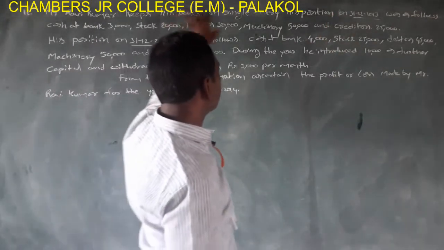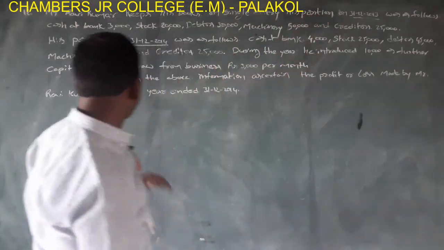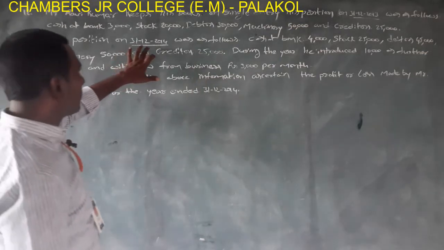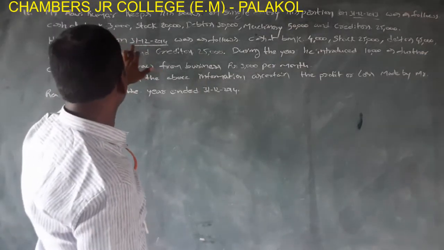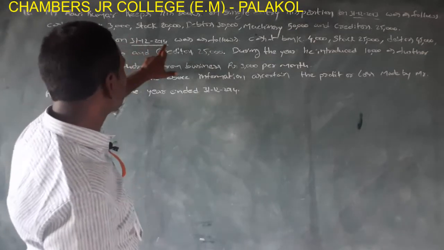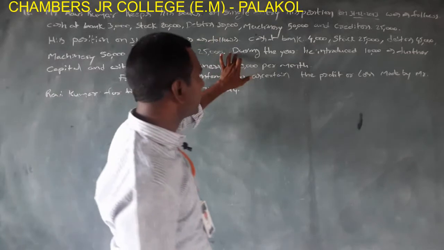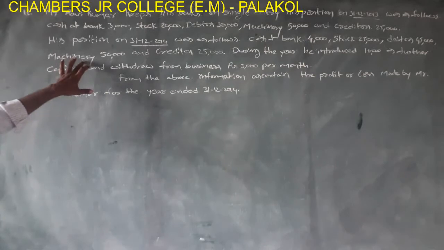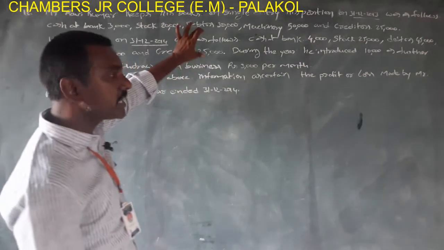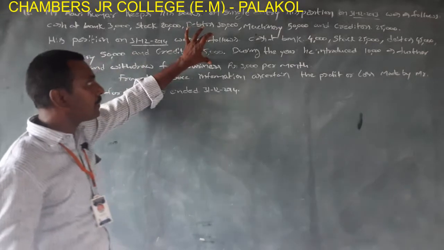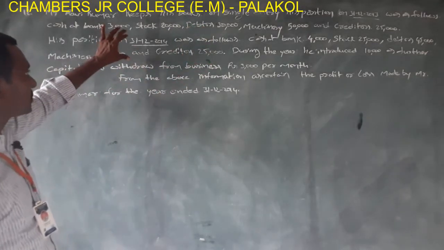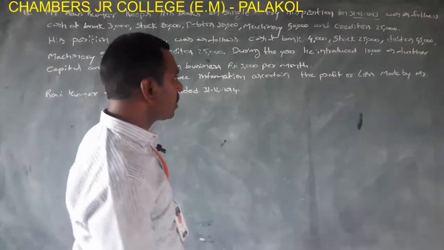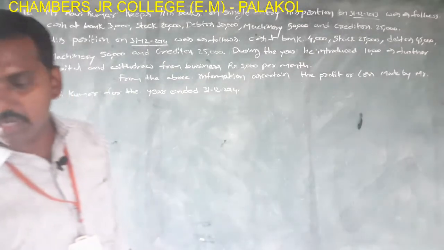With the base of these assets and liabilities, we should prepare statement of affairs at the beginning of the year, and also with the help of these, his position on 31st/12/2014 was as follows. At the end of the year, cash at bank, stock, debtors, machinery, and creditors, these all are the assets and liabilities at the end of the year. So you should take these assets and liabilities and prepare statement of affairs at the end of the year, and also prepare statement of profit or loss.